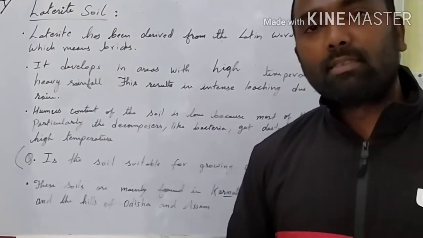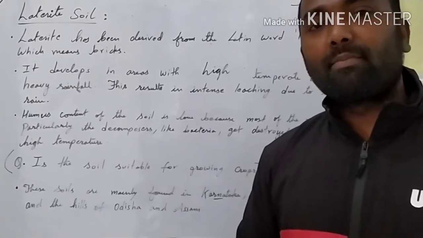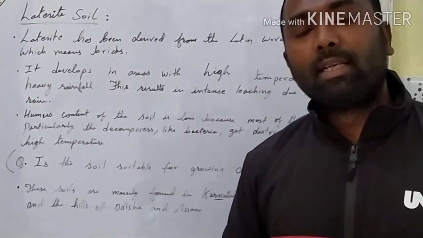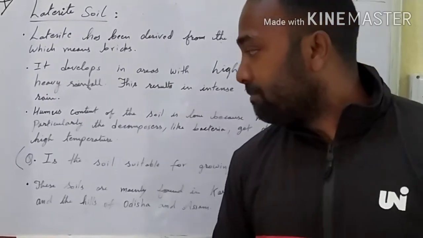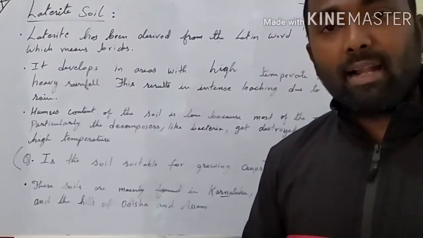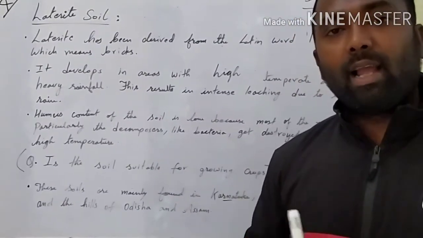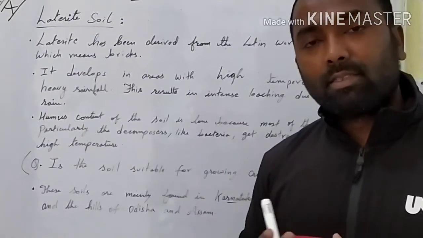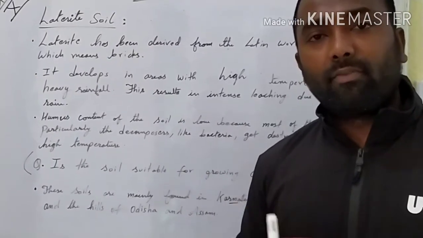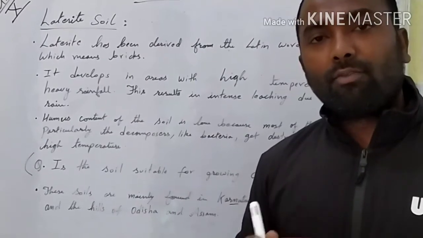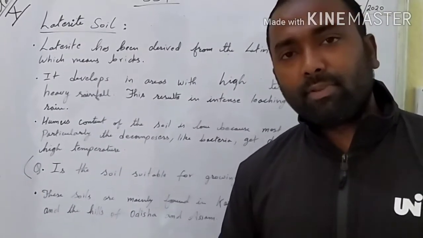So what can be done in this kind of soil? What process can be used so that the soil will yield crops? The answer is we have to add fertilizer or manure in this kind of soil, and we have to conserve the soil in such a manner that it will not get eroded. If we follow certain measures, then this soil will be fertile enough to grow certain kinds of crops.